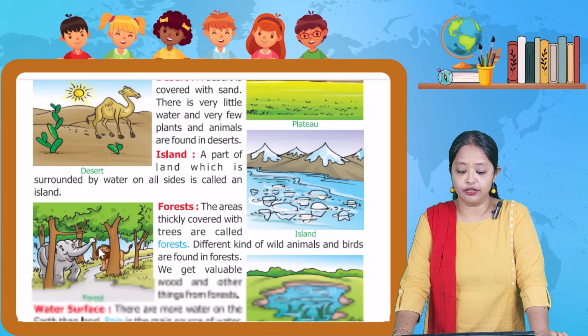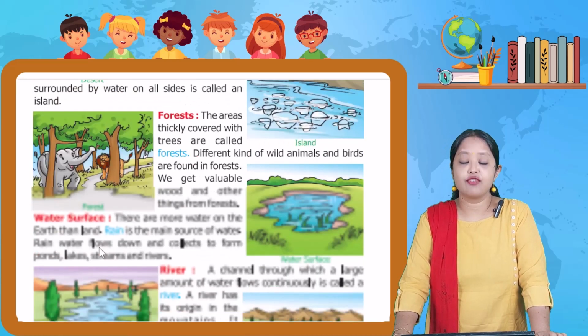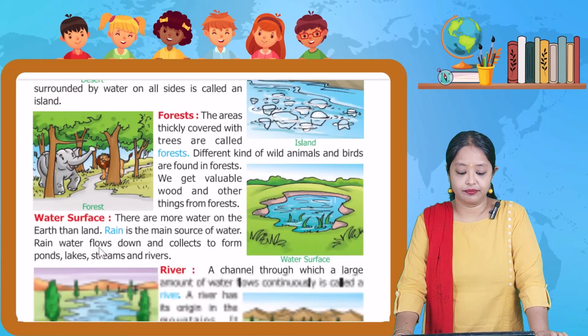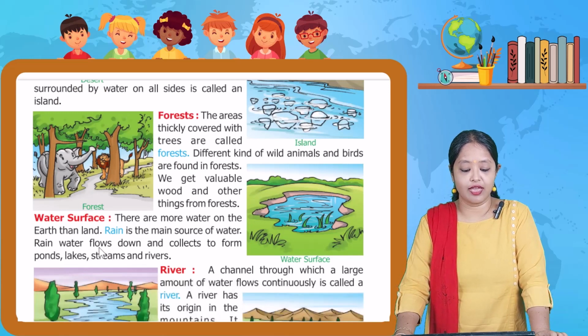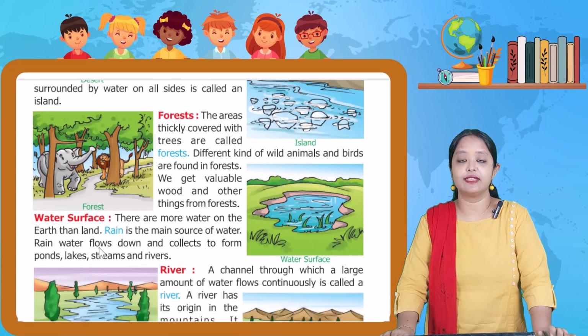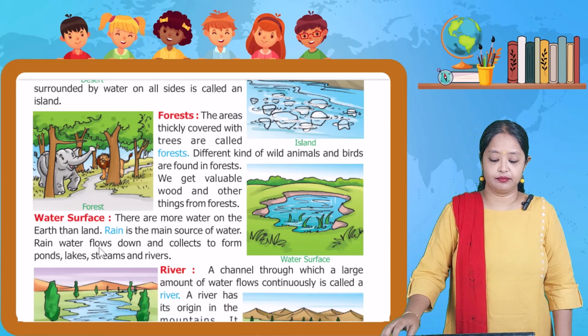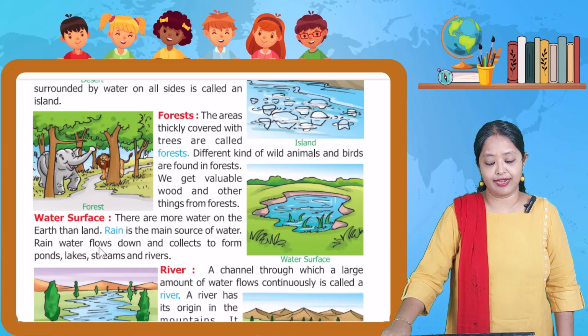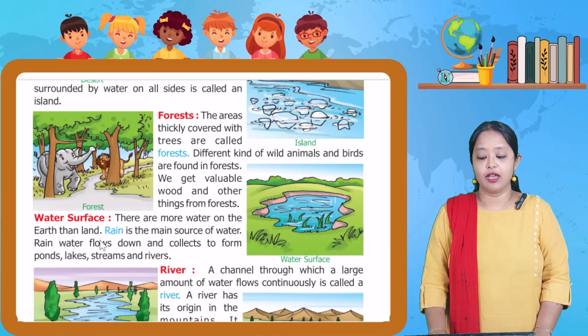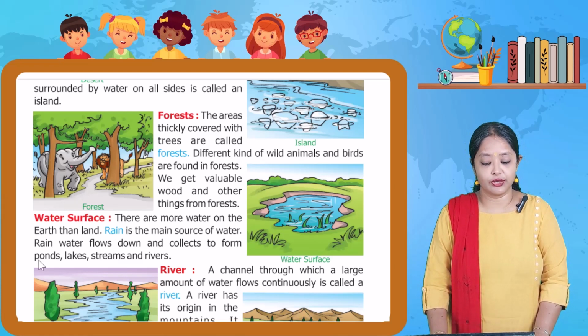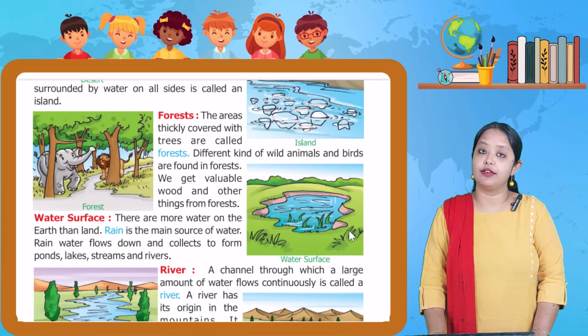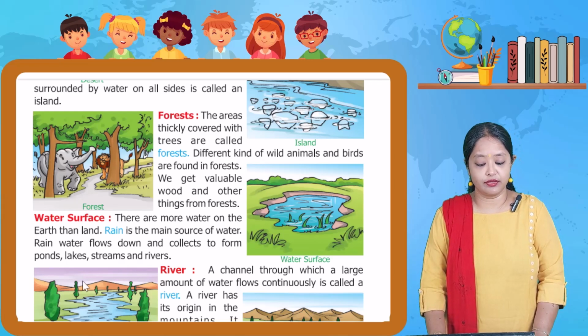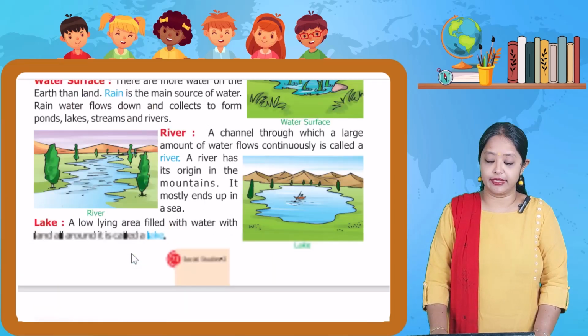We have water surface here. There is more water on the earth than land. Rain is the main source of water. Rainwater flows down and collects in ponds, lakes, streams, and rivers. A channel through which a large amount of water flows continuously is called a river. A river has its origin in the mountains and it mostly ends up in a sea.